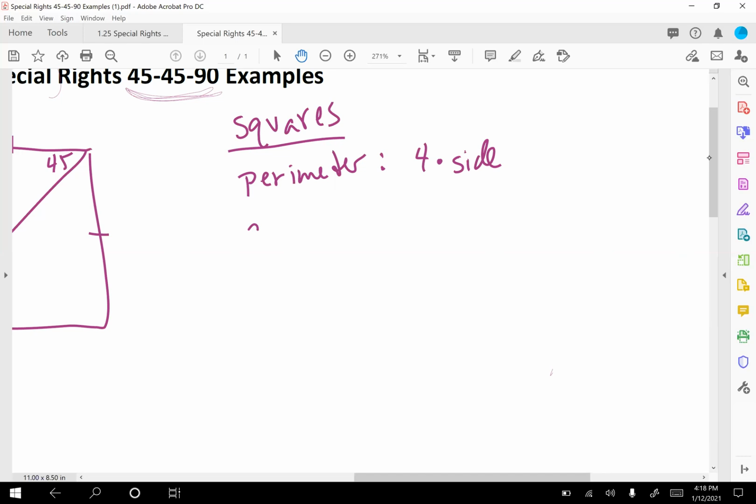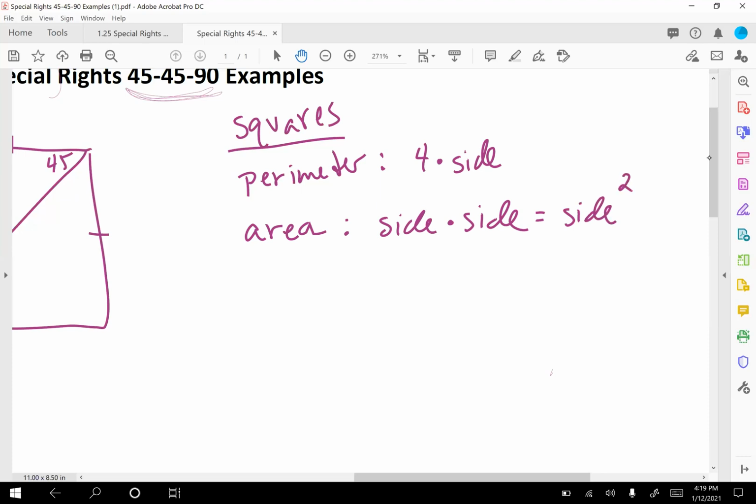And then area. If you have a rectangle, you do length times width. Well, for a square, your length and your width are the same, so you do side times side, aka side squared.